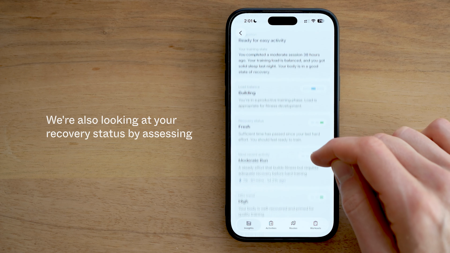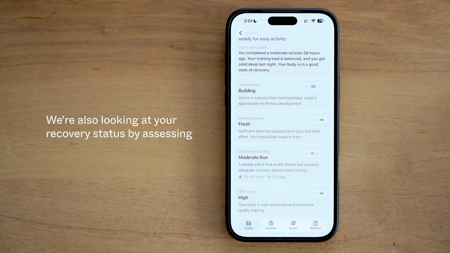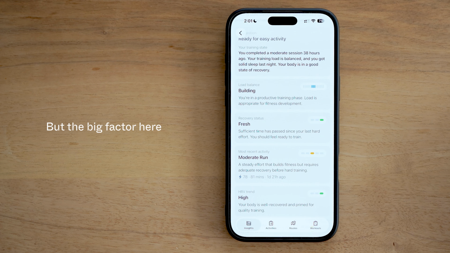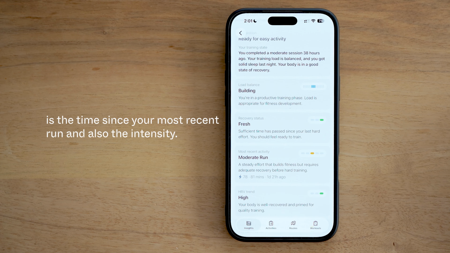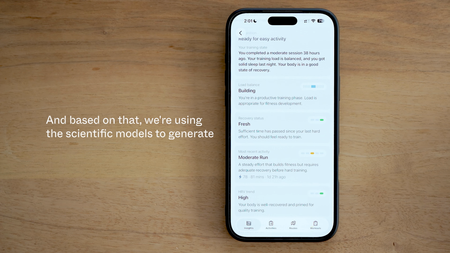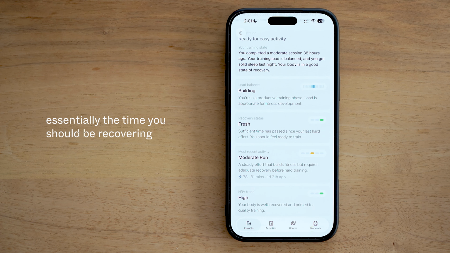We're also looking at your recovery status by assessing your most recent activities. If it was a run, it plays a more important role, but a big factor here is the time since your most recent run and also the intensity. And based on that, we're using the scientific models to generate essentially the time you should be recovering before another